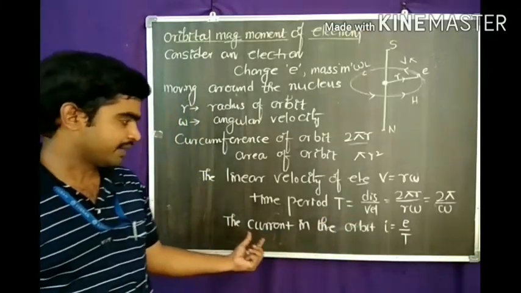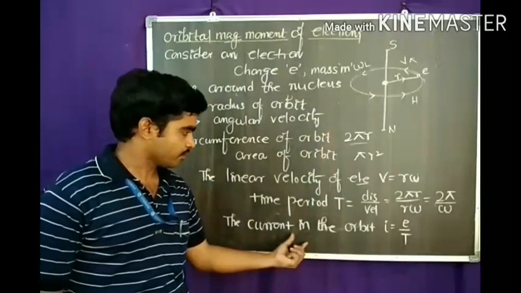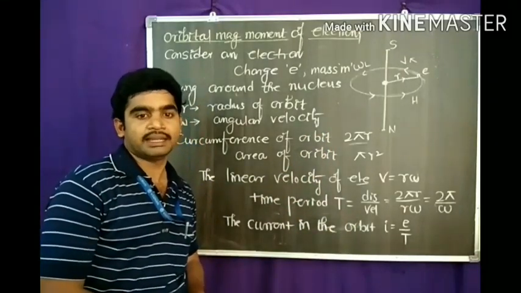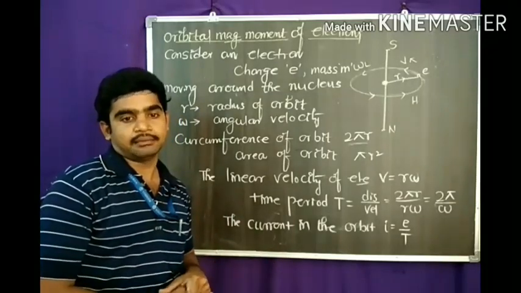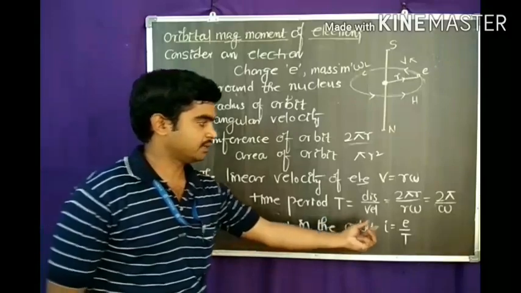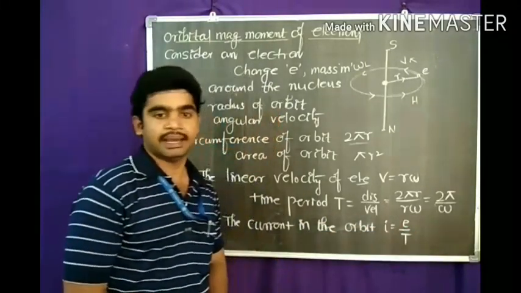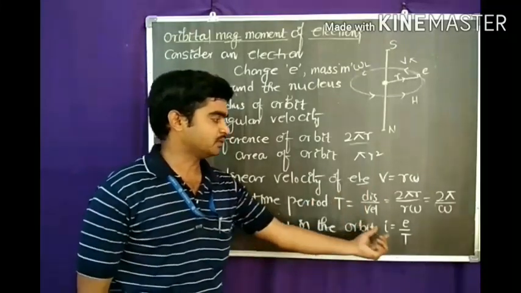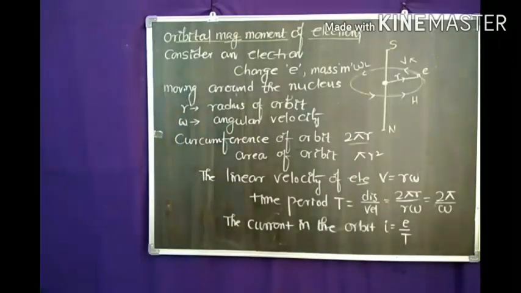Now the current of the orbit: I equals e by T, that is, charge per time. Now substitute the time period value in this equation, and we get the current value.